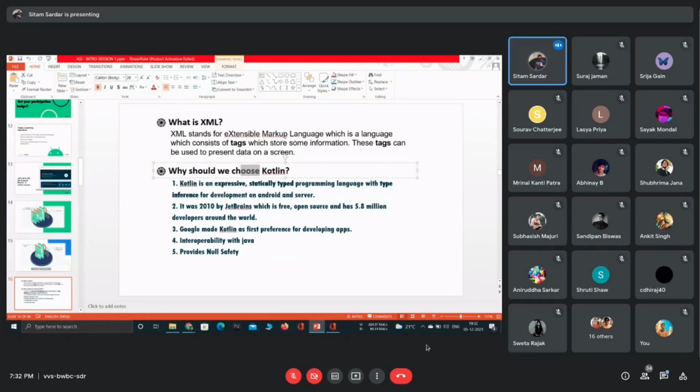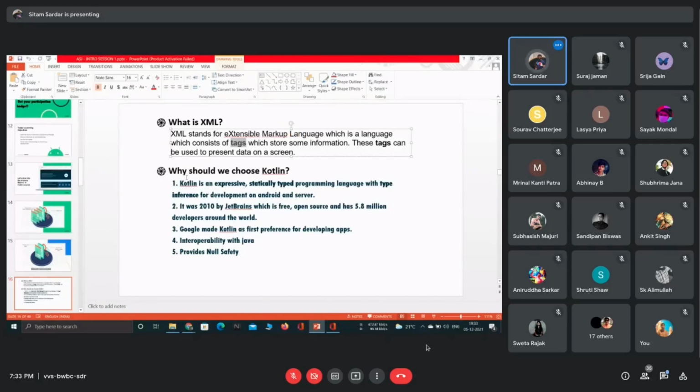Now, just a simple thing you can remember: XML is basically a tag-based language where we use tags to store some kind of data and to show it on different screens. We use tags, and how we use them, I am showing you later on.